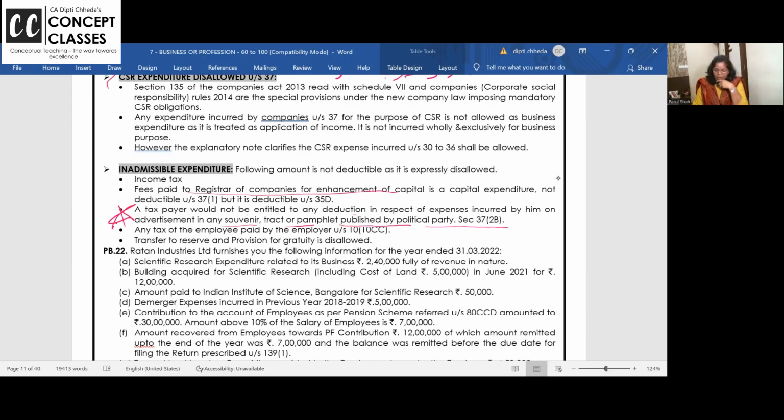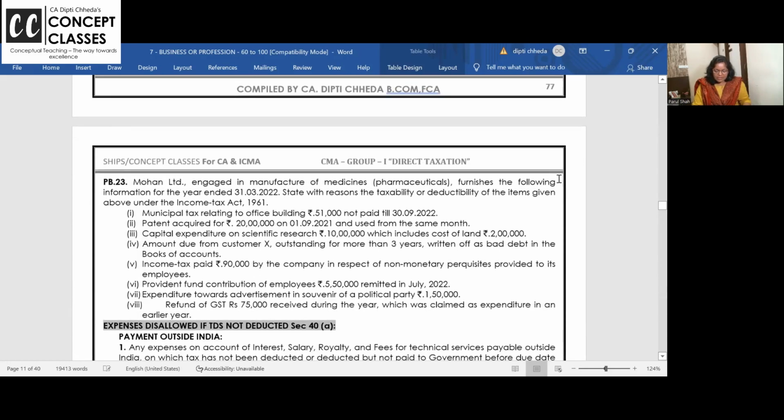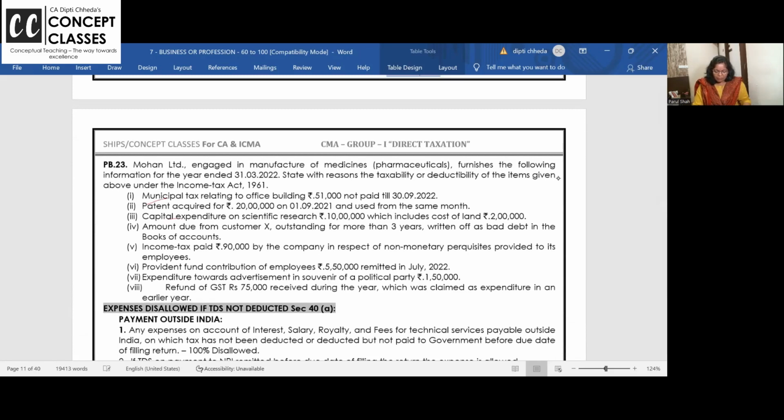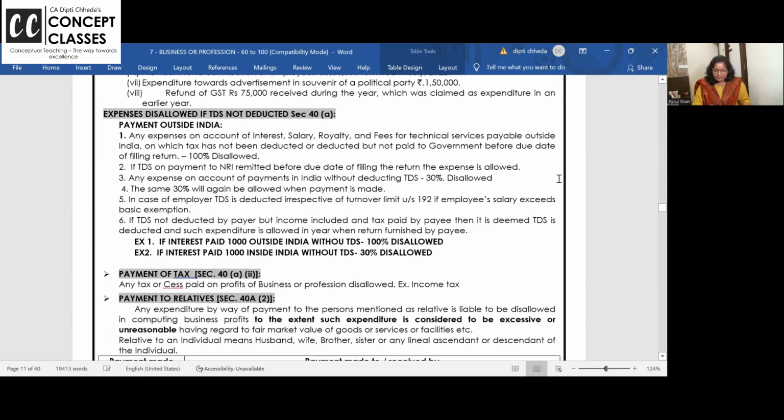Any tax of employee paid by employer is inadmissible, not allowed. Your own income tax is not allowed. You are paying income tax of your employee, not allowed. Transfer to provisions and reserves, not allowed. These are beautiful one-liner problems, allowed, disallowed, juggling.